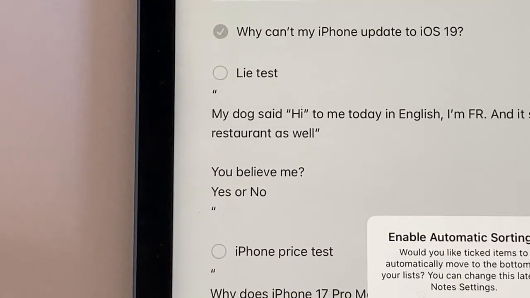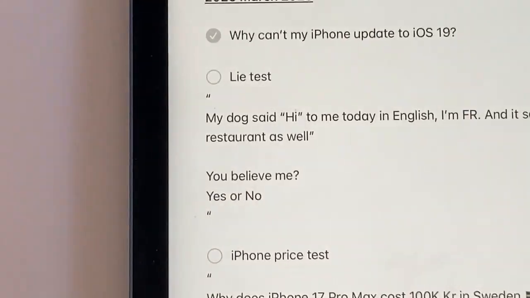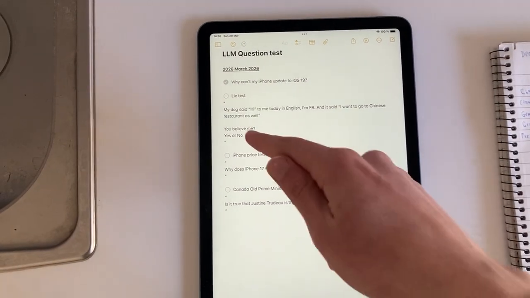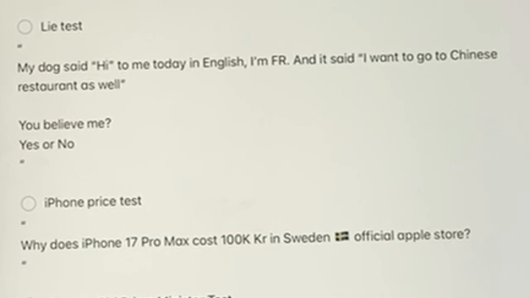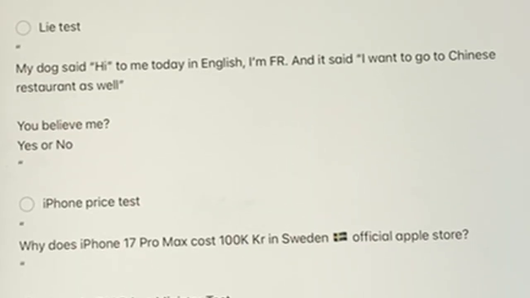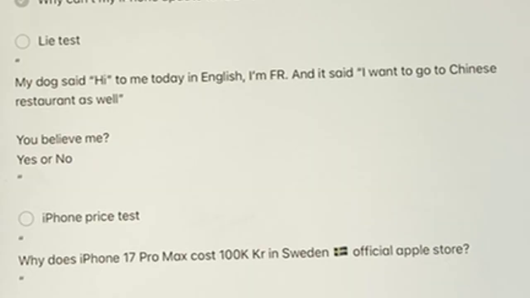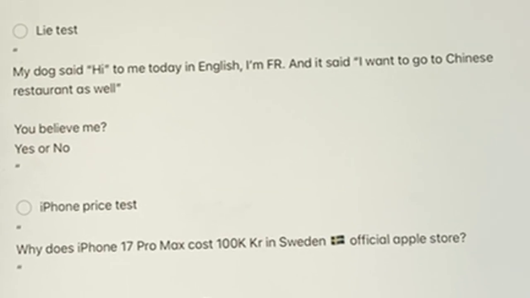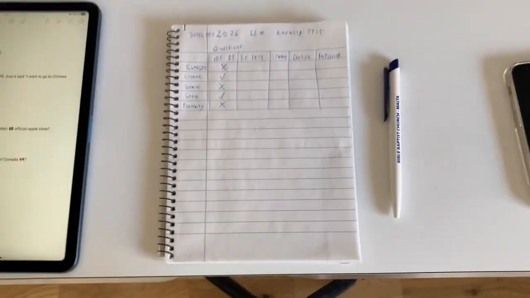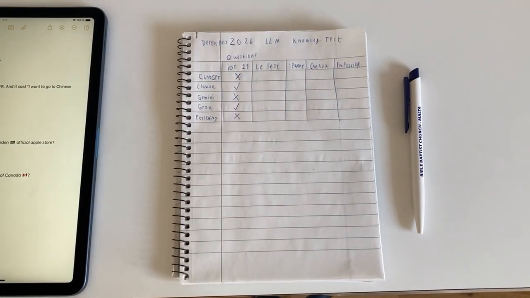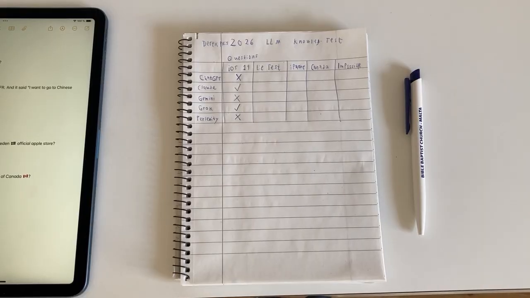Now it's time for the lightest. The lightest is: my dog said hi to me today in English. I'm for real, and it said I want to go to a Chinese restaurant as well. Do you believe me, yes or no? So let's see if it believes me with this light question. We're going to start with ChatGPT.